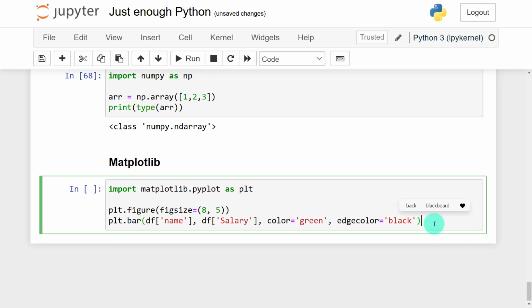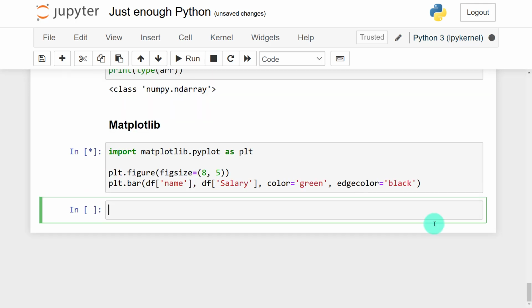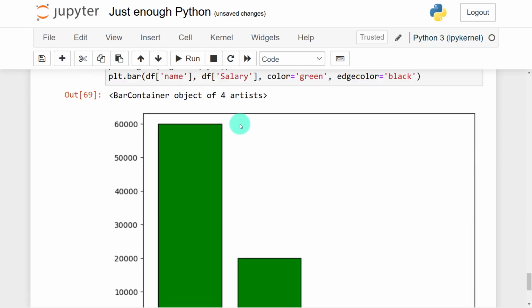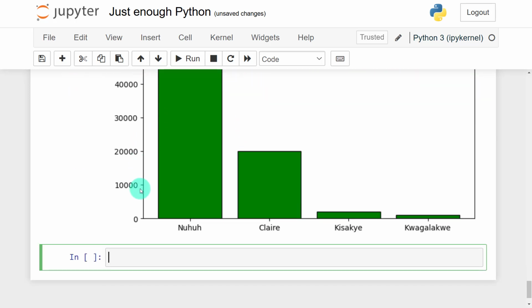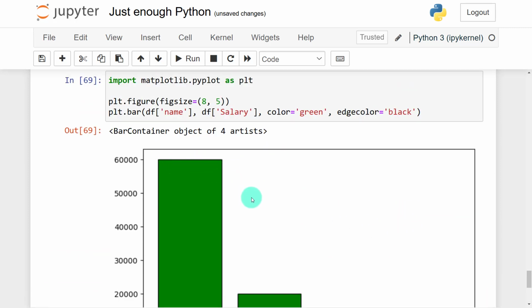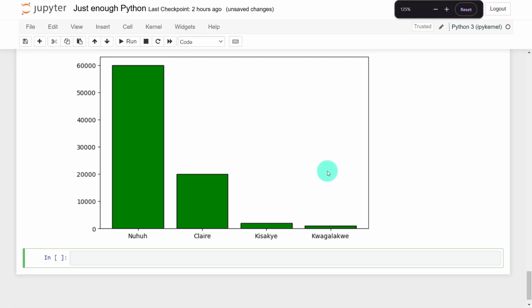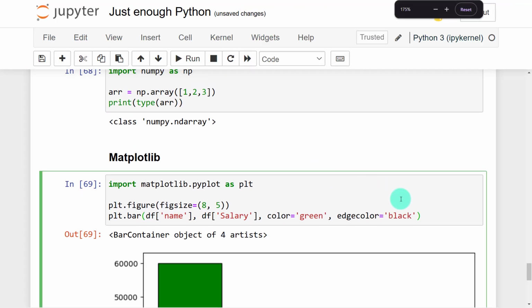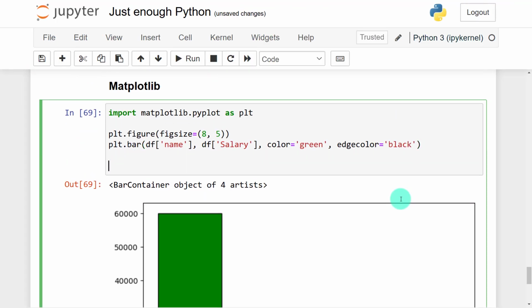After that we can try to add labels. So when I run this, you can see that I have a plot. Now I have the edge colors, you can see it's black. Now I also have the prices printed. This is a very basic chart. So probably I can go ahead and add some labels.